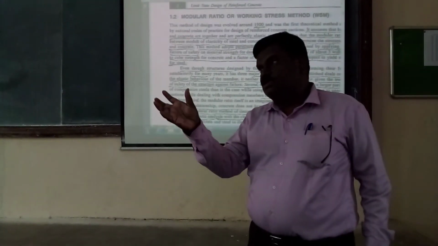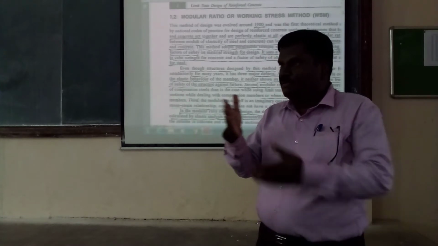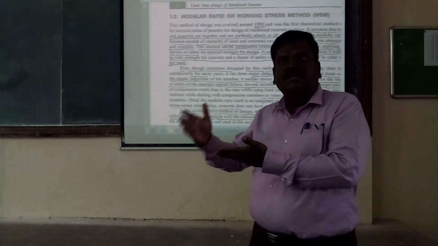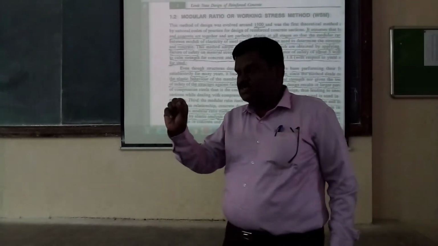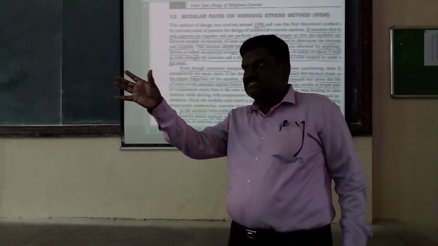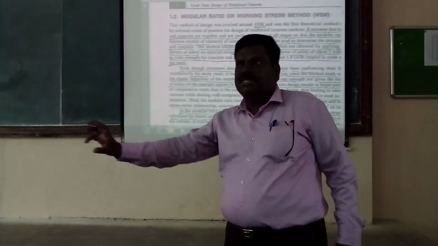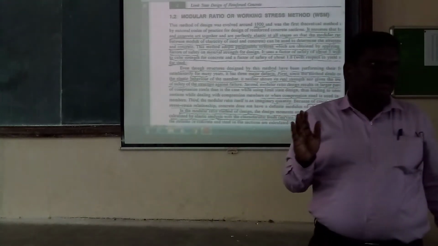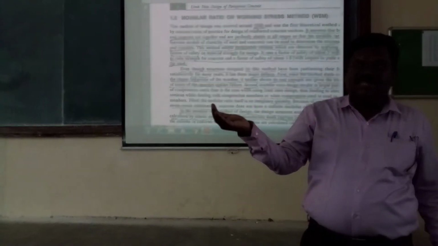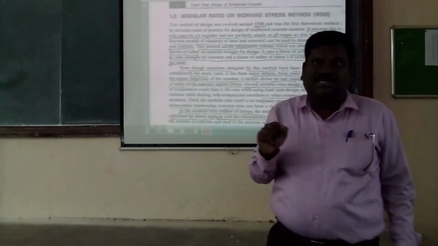What is the modular ratio? It is the ratio of the modulus of elasticity of steel to the modulus of elasticity of concrete: modular ratio equals Es divided by Ec. Normally it will become around 80, 180. So in the computation it takes into account the modular ratio. That is why it is called the modular ratio method.